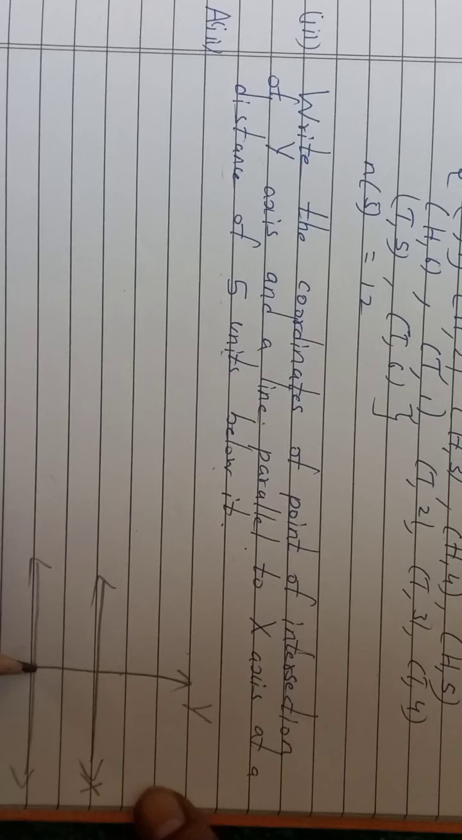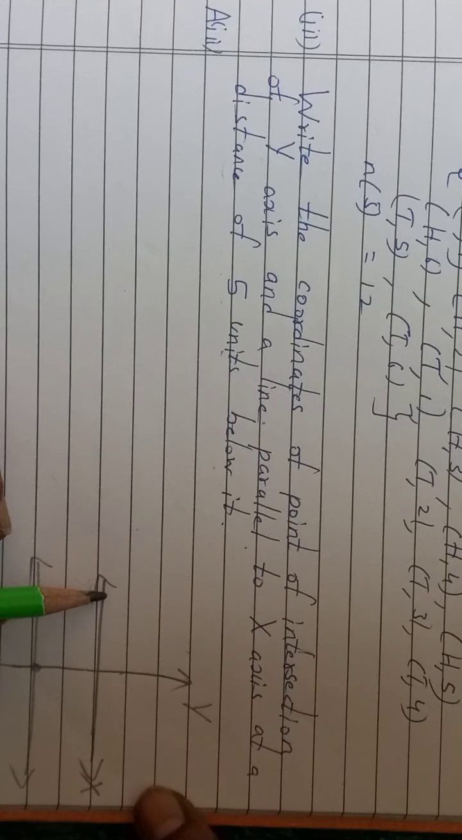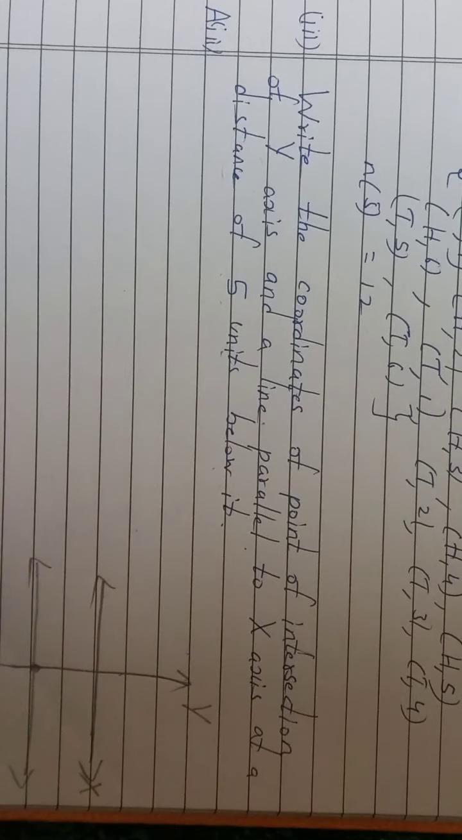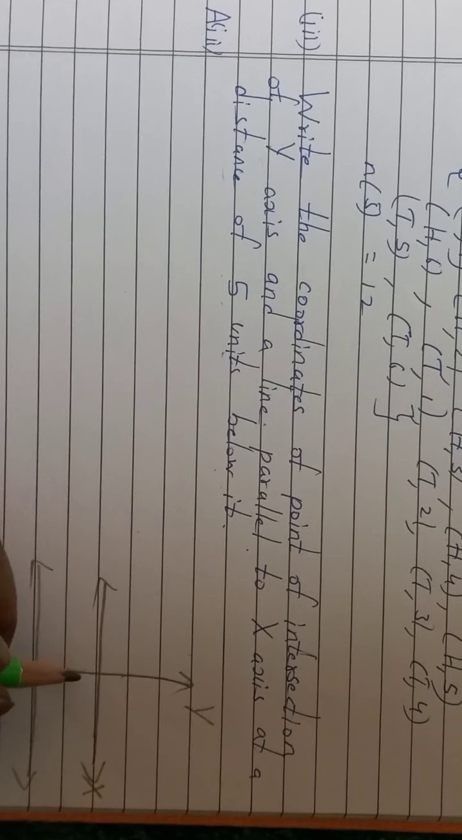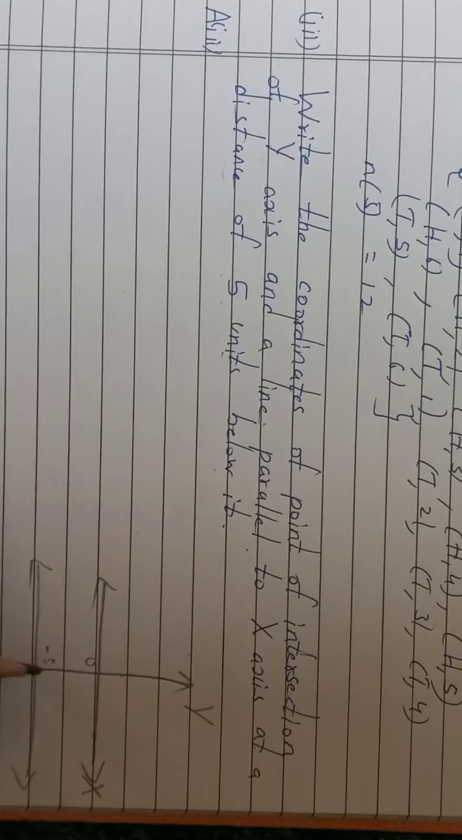So if a line here, this is the line which is parallel to x-axis and it is intersecting y-axis. So if it is intersecting y-axis, then at this point, suppose here this is 0, -1, -2, -3, -4, -5. 5 units below it is. So here there will be -5. So the y coordinate is -5. So just think about it and say, what will be the x coordinate?